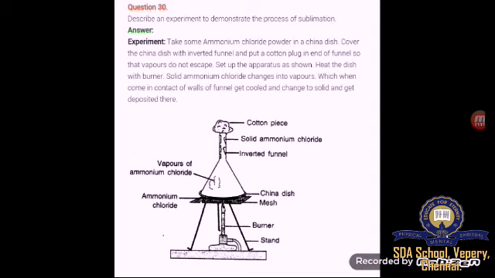Heat the dish with a burner. Solid ammonium chloride changes into vapor. When we are heating the dish, what happens? Solid ammonium chloride will change into vapor, and when it falls on the walls of the funnel, what happens? It gets cooled and changes to solid and gets deposited there. So this is how we can describe an experiment to demonstrate the process of sublimation. So read through this also.